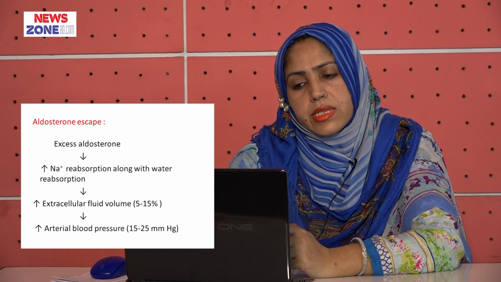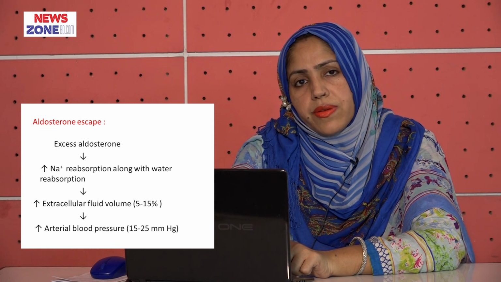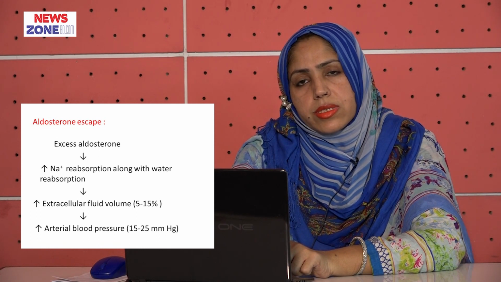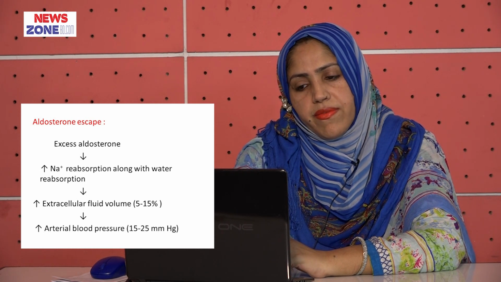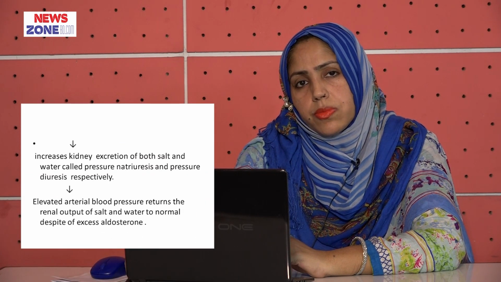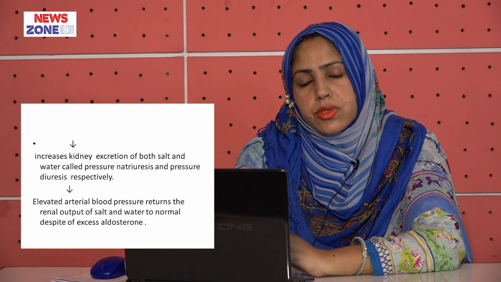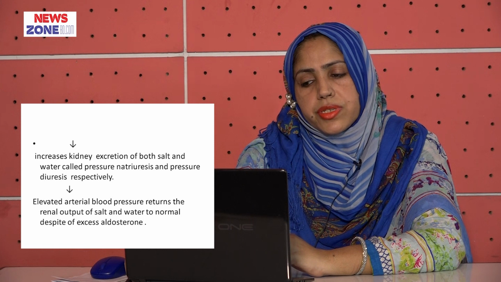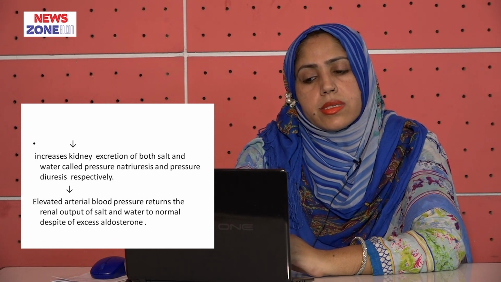What is aldosterone escape? Excess aldosterone increases sodium reabsorption along with water reabsorption. So there is an increase in extracellular fluid volume of 5 to 15%. It also increases the arterial blood pressure by 15 to 25 millimeters of mercury. This increases the kidney excretion of both salt and water, called pressure diuresis and pressure natriuresis. So the elevated arterial blood pressure returns the renal output of salt and water to normal despite excess aldosterone. This is called aldosterone escape.